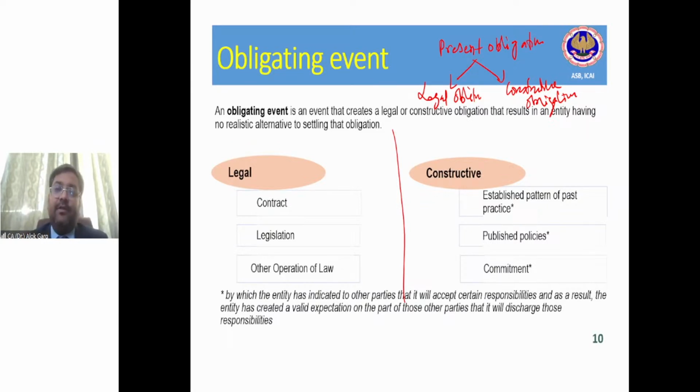This is the first case. So tell me, if Jindal Steel and Power emits beyond a certain level of carbon emission, whether they are obliged to pay 5 lakh rupees? Answer is yes, because it is the law. Second, there is no law in the state. There is no regulation, no law. But Jindal Steel says that in their commitment towards environment, in their commitment towards society, they have a published policy which says that we will always try to restrict the carbon emission up to this cubic threshold.